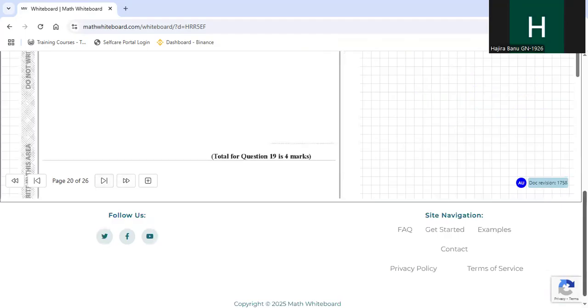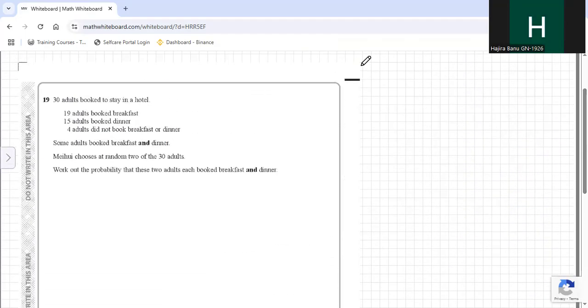Moving on to the next question. 30 adults booked to stay in a hotel. 19 adults booked breakfast. 15 booked dinner. 4 adults did not book. Some adults booked breakfast and dinner. Out of, we don't know. Mehui chooses at random 2 of the 30 adults. Work out the probability that these 2 adults each booked breakfast and dinner both.